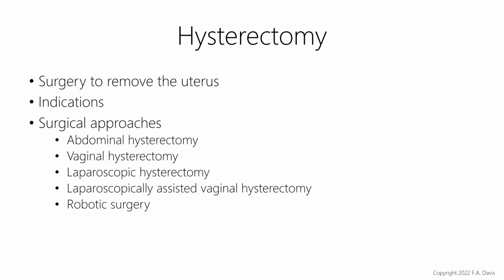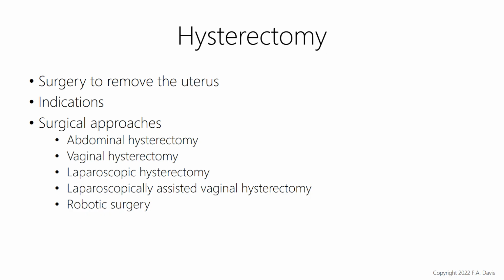Hysterectomy. This is removal of the uterus. So a hysterectomy can be partial, in which the upper part of the uterus is removed and the cervix is left. A total hysterectomy is when the entire uterus is removed. So that's a total, the whole uterus.